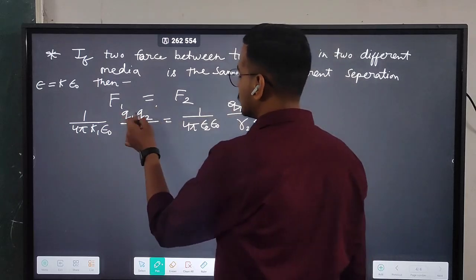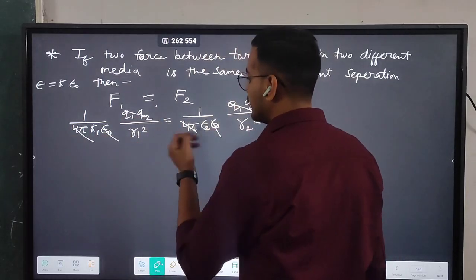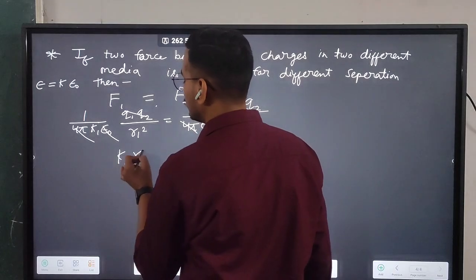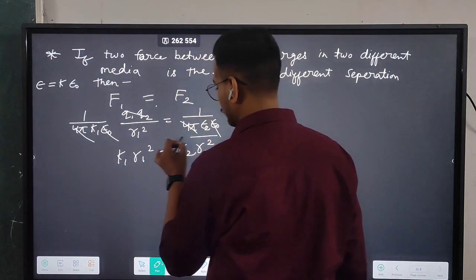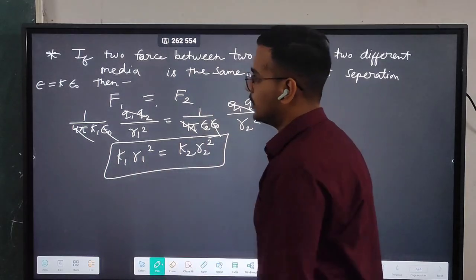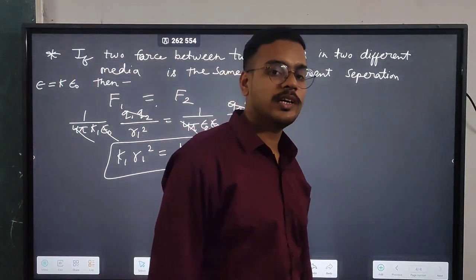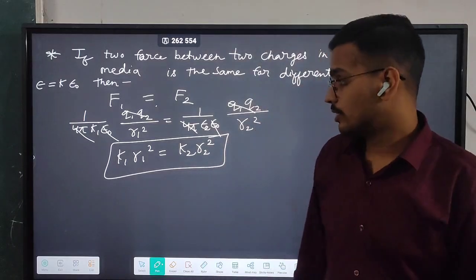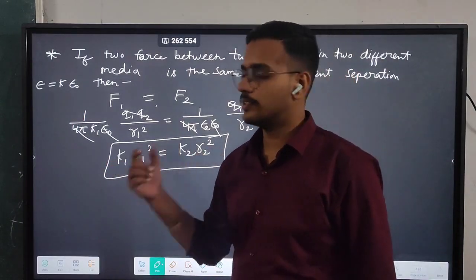And 4 pi cancels, epsilon naught cancels, and here you will get k1 r1 square is equal to k2 r2 square. It means if the two forces are the same for two different media with different separation, then directly you can write k1 r1 square is equal to k2 r2 square. This is the different case.